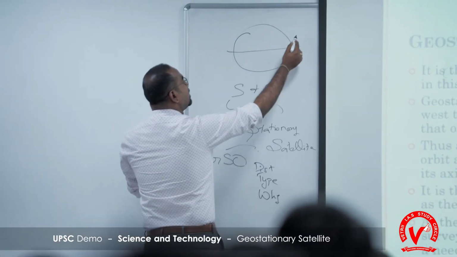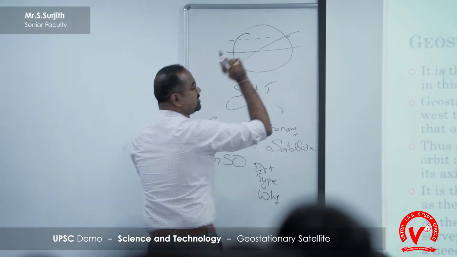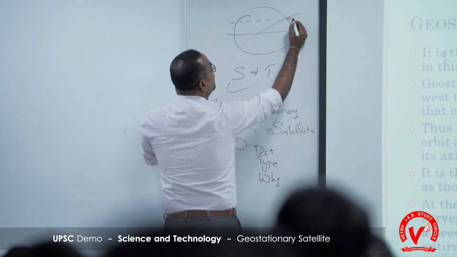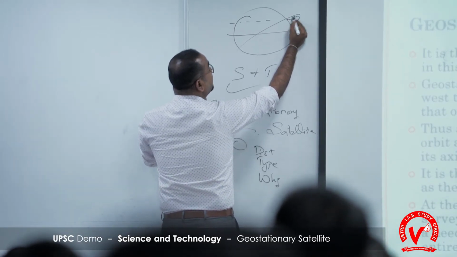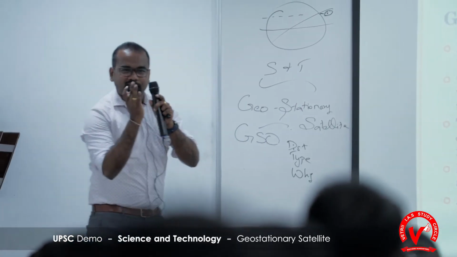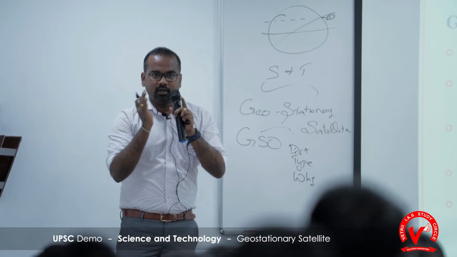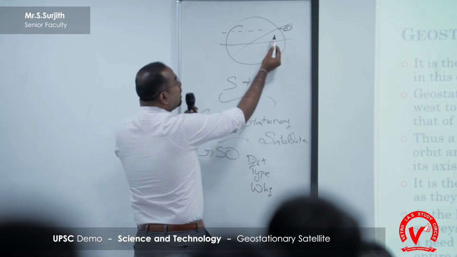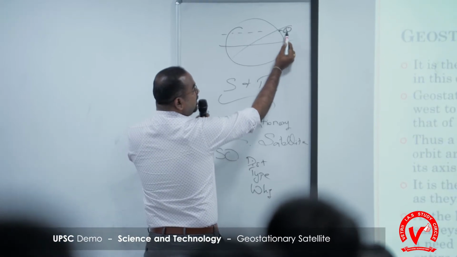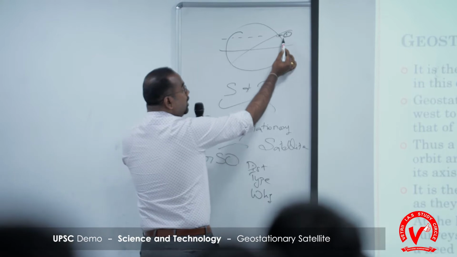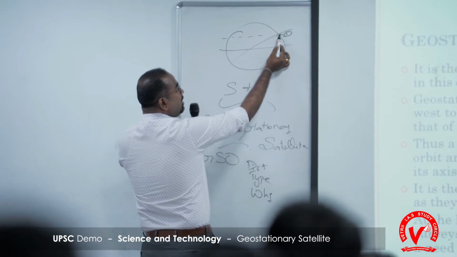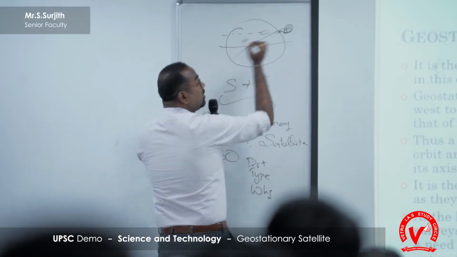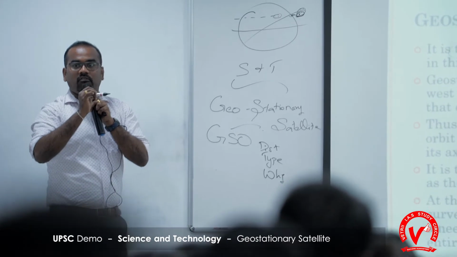One is this, and the one which is not in orbit is in this direction. Consider I have launched an object in this direction, in this place. Earth is rotating at a specific speed on its own axis, correct? When this speed is synchronized with the rotational speed, if you are observing this object from this location, when the Earth rotates, where will this location be? At this point, correct? But where will this object be?